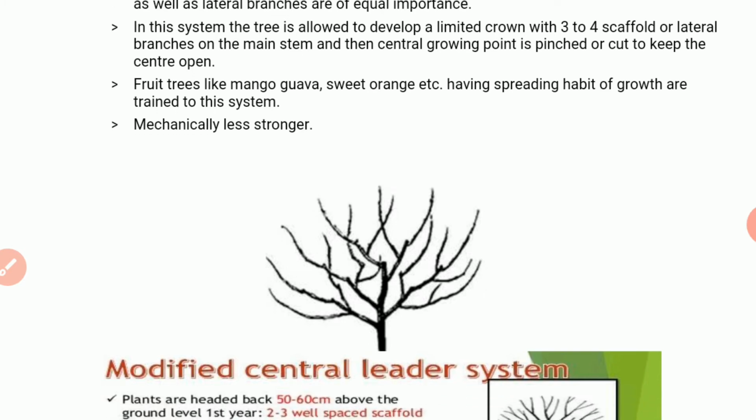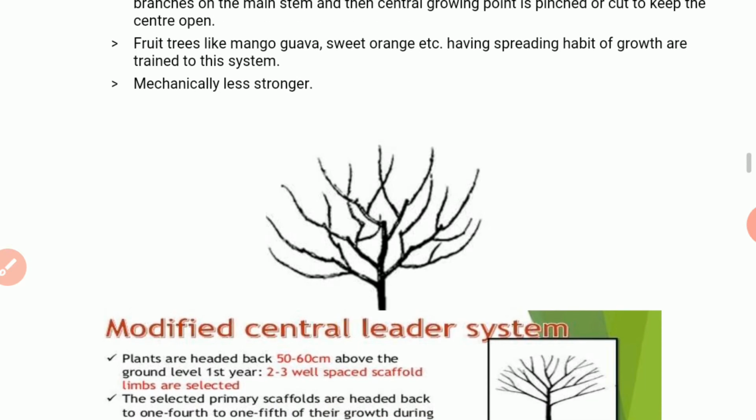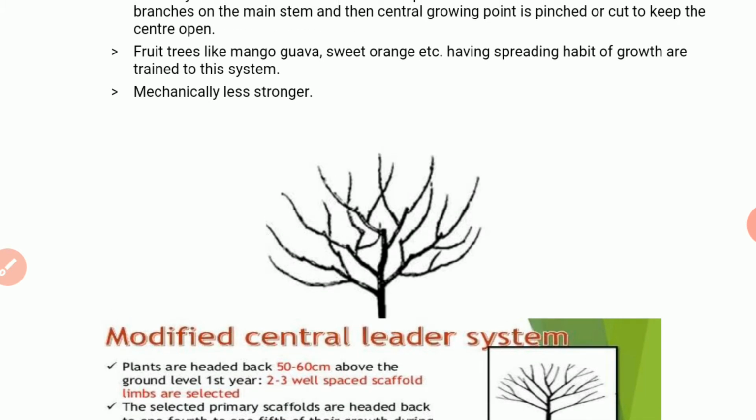Fruit trees like mango, guava, sweet orange, etc., having a spreading habit of growth are trained to this system. In these plants, the open center system is done to encourage a spreading habit of growth.